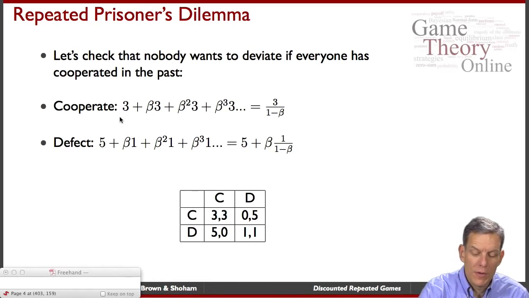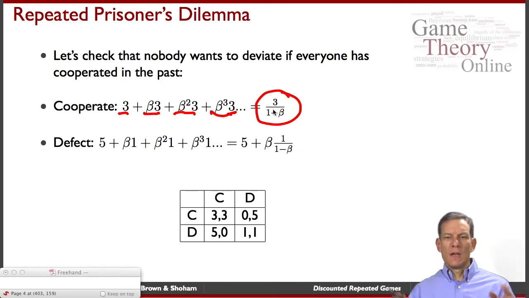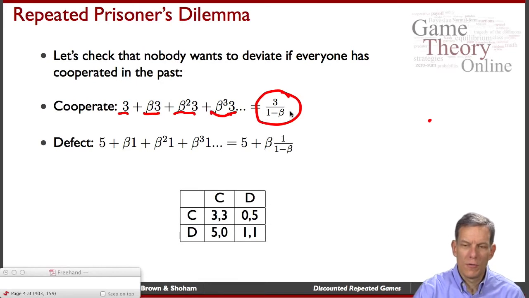We get 3 in perpetuity, right? So we get 3 plus beta times 3. Take a common discount factor for now. Beta squared times 3, beta cubed in the third period, and so forth. In perpetuity, if you remember your sum of series, the value of that is just 3 over 1 minus beta.